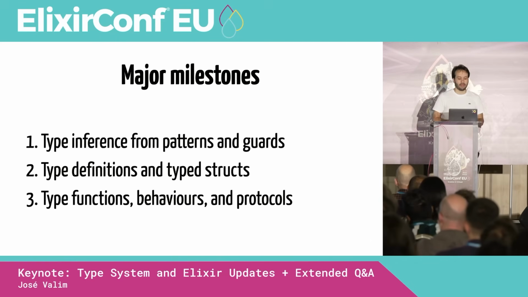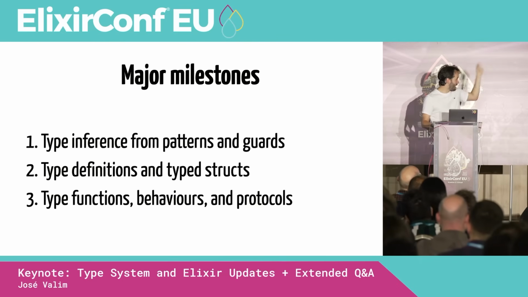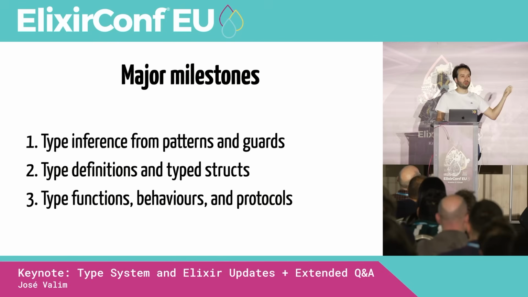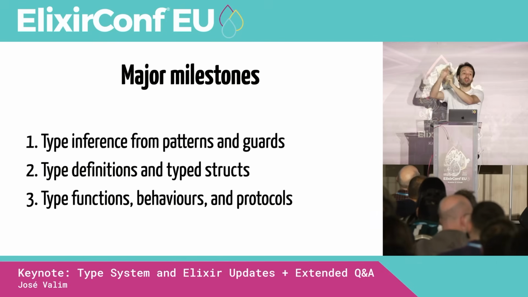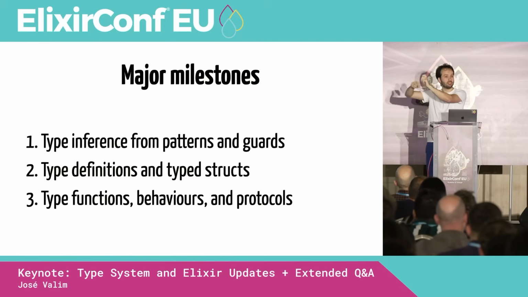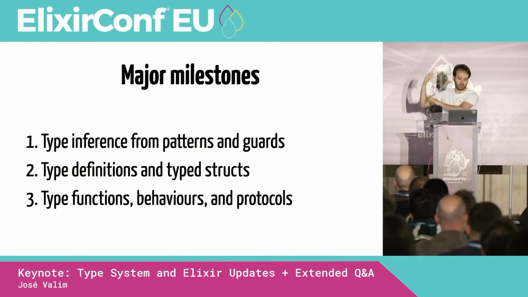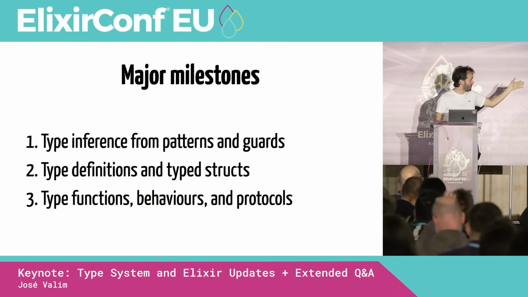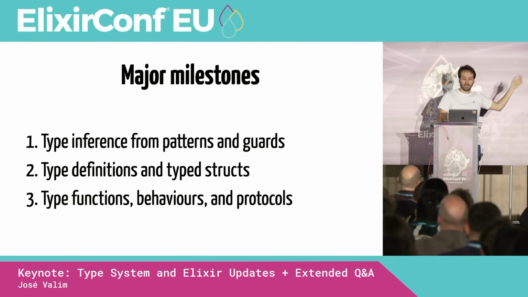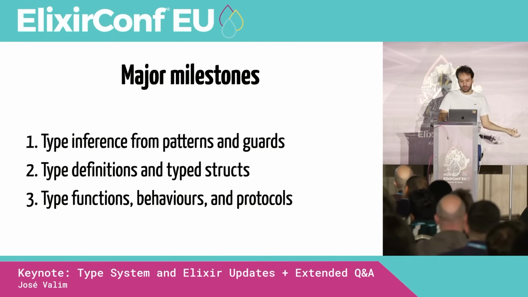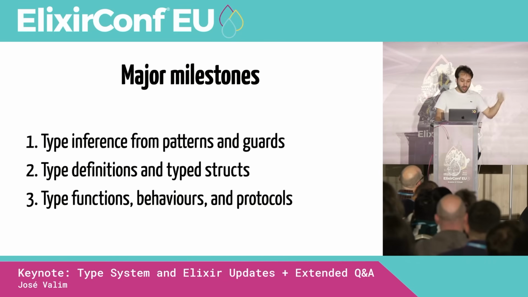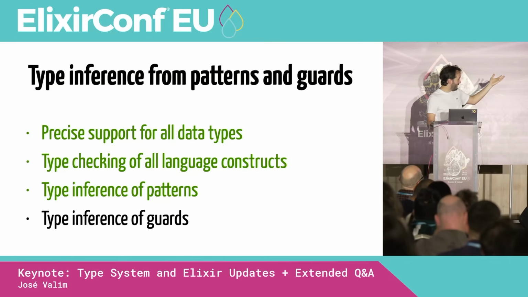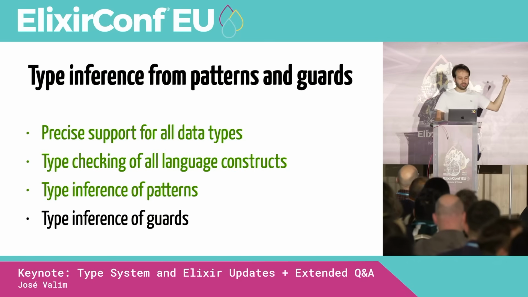And then if we are happy with those results, then we would go to milestone 2, type definitions and type structs, right? So you would be able to type a struct and say, hey, the field in this struct is a binary, and this one is an integer, and this one is a user, right? So that's the second part of the milestone. And then we have the third part, which would be effectively typing functions, behaviors, and protocols. So we are, as I said, still on the first milestone. And if we think about everything we had to do, we need to do precise support for all data types, that's done.